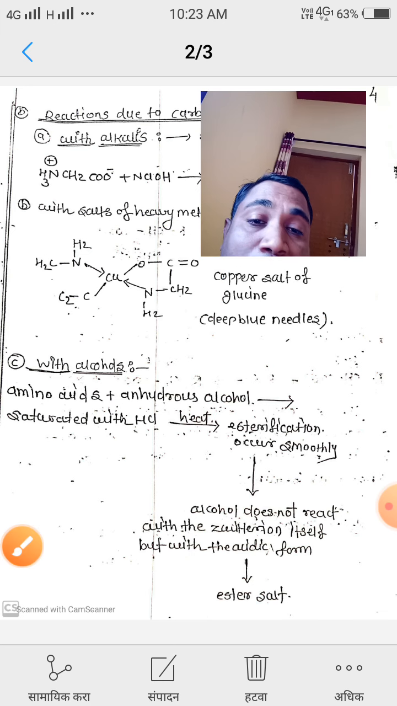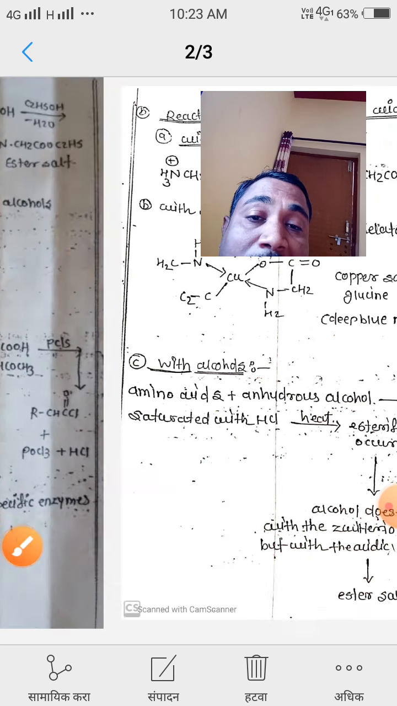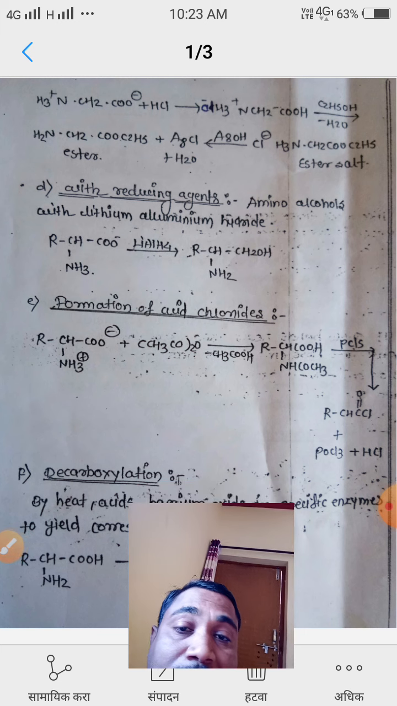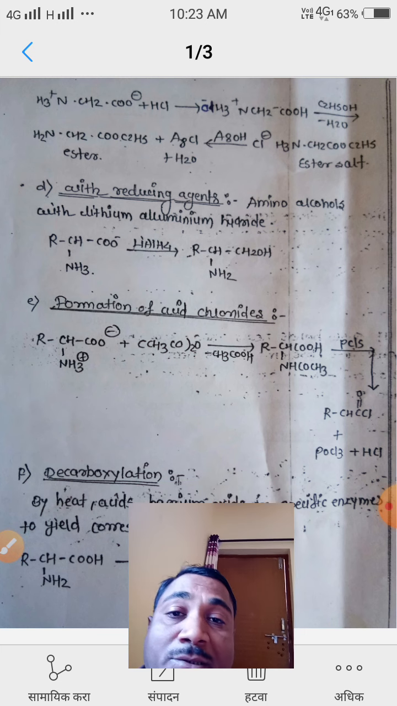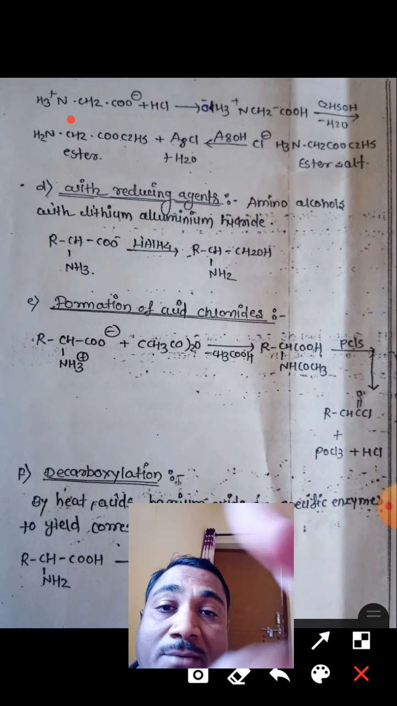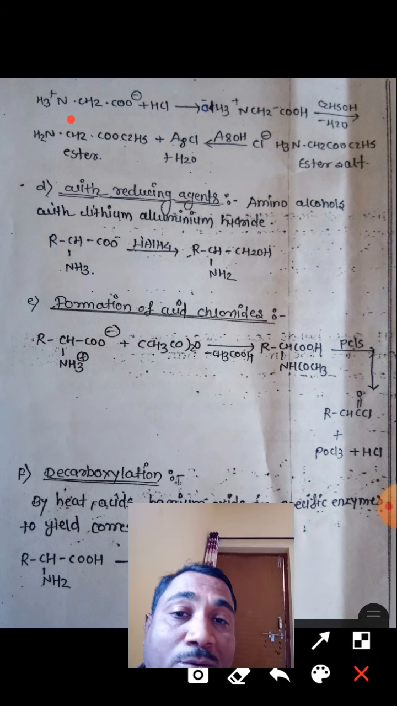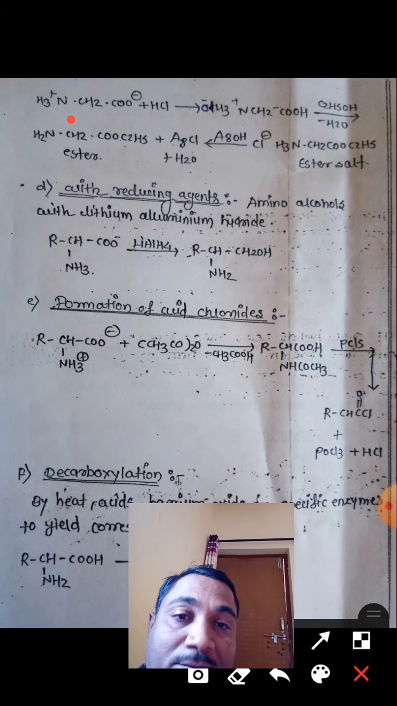Now we have to see how the reaction takes place. Here the zwitter form, or dipolar form, of amino acid is given: NH3 positive, CH2, CO negative. It first reacts with HCl, then it gives the ammonium salt of alpha amino acid.